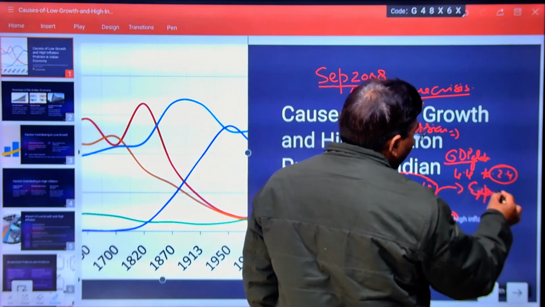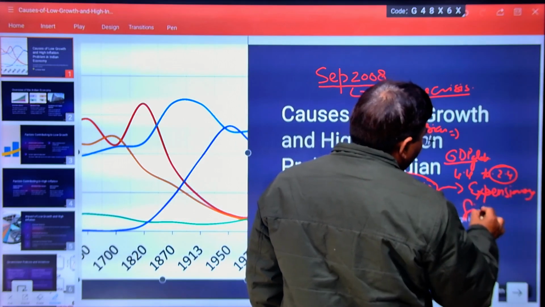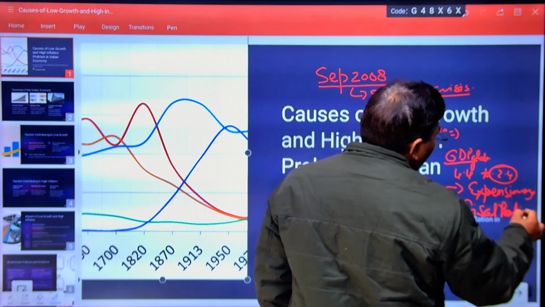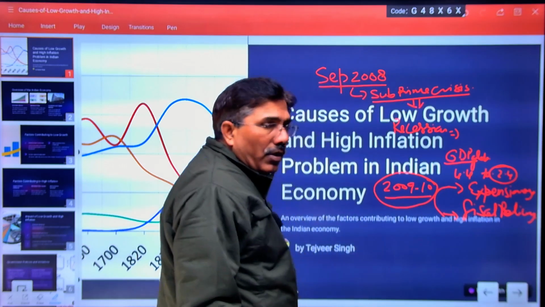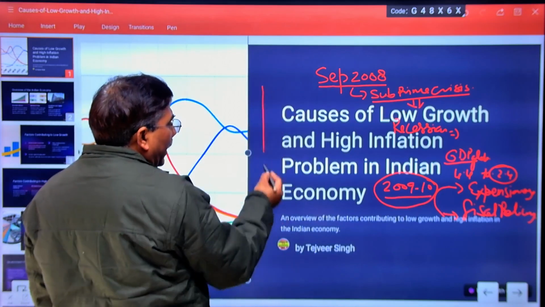Expansionary fiscal policy for the solution of this problem. As you know, during recessionary conditions, aggregate demand suddenly declines.